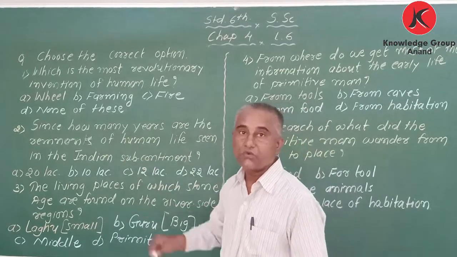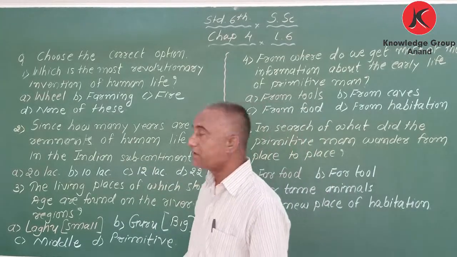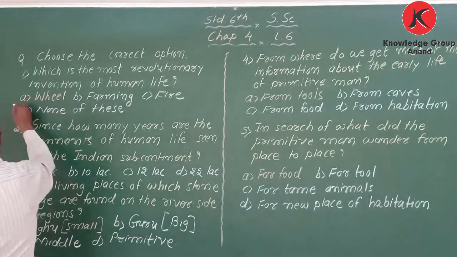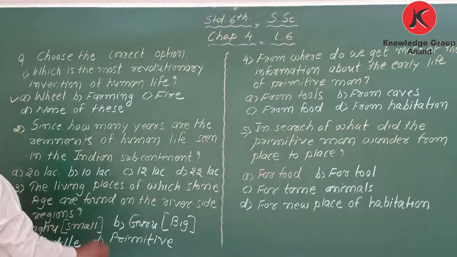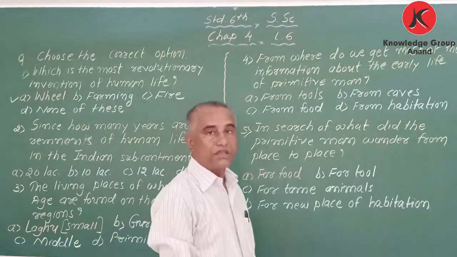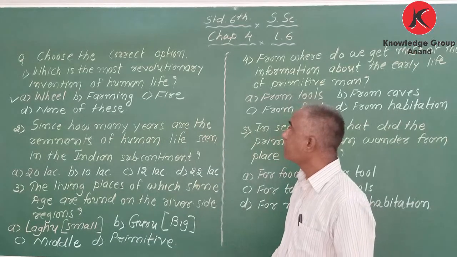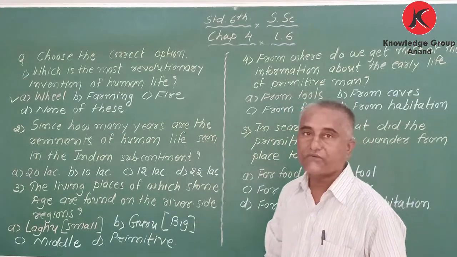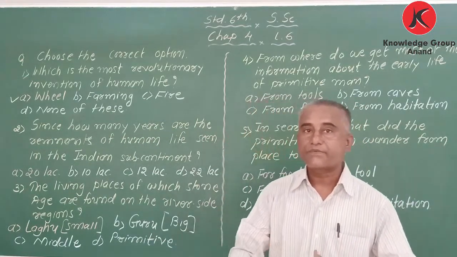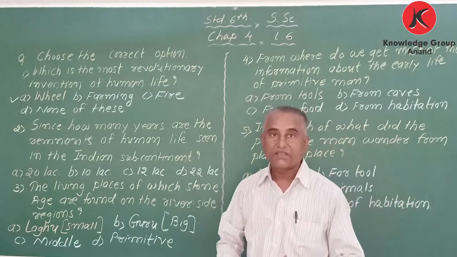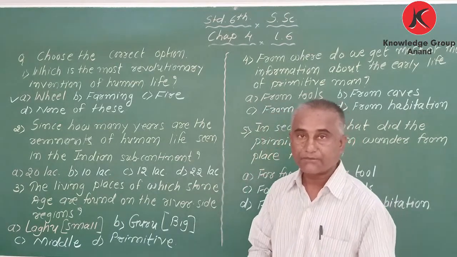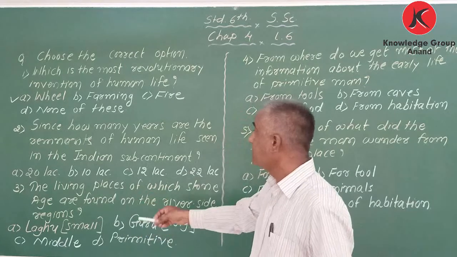Among these, which is the correct answer? The correct answer is wheel. The wheel is the most revolutionary invention of human life, and after that, human life became a little speedy. Now, the second thing.